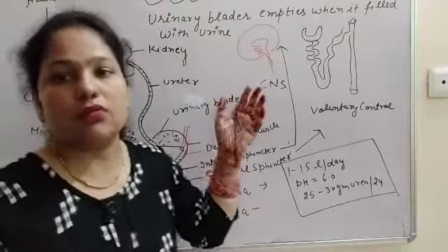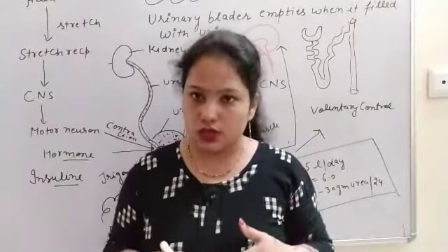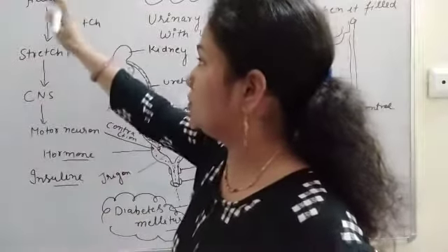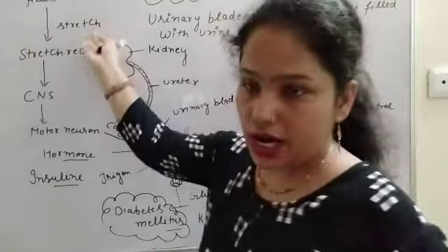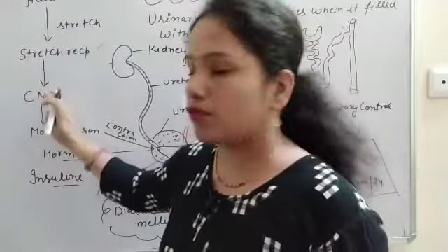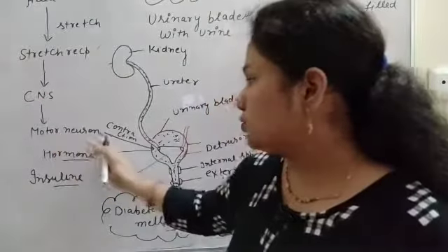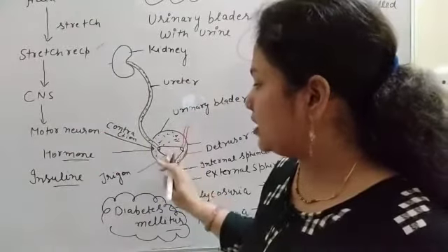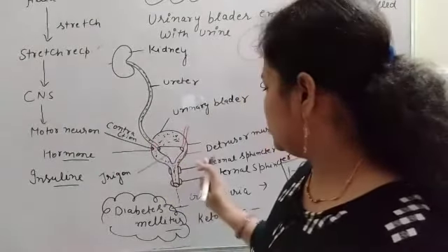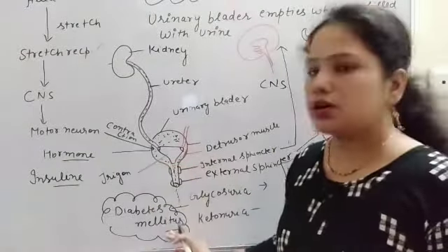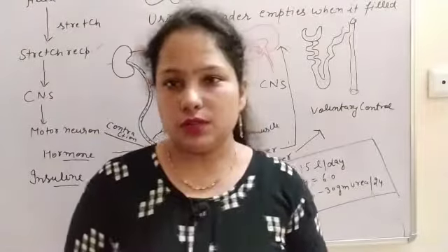It is controlled by our brain also, and it is under our voluntary control. So these are the different steps. When it is filled with urine, the urinary bladder stretches, and then the stretch receptor sends the signal to the central nervous system, from the central nervous system to the motor neuron, and this motor neuron causes the contraction of the urinary bladder, which then exerts pressure on the internal sphincter and it opens, then finally there will be the passing of the urine outside the body. That is nothing but the micturition.